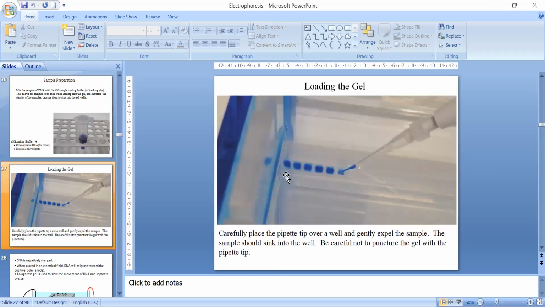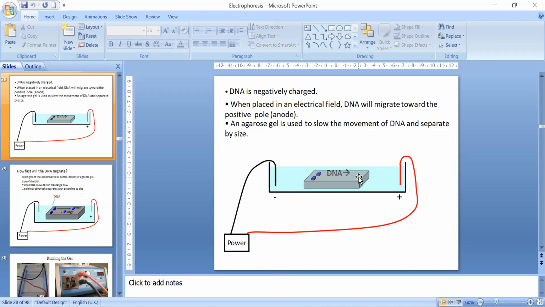And the samples are then loaded in the wells like this. You can see it very clearly because we are having a color dye, so during loading also we can be very clear whether the loading has been made or not. And now the system is made like this.